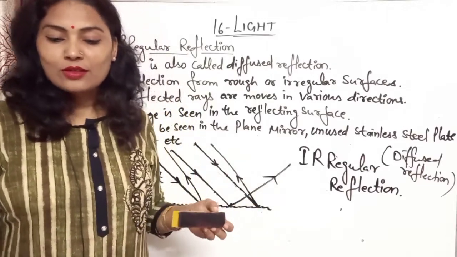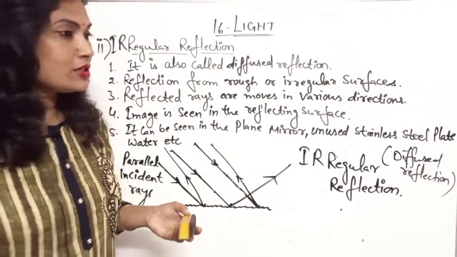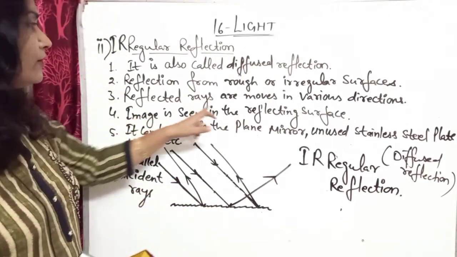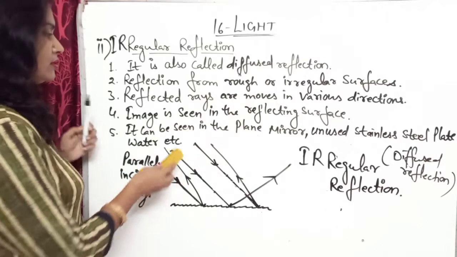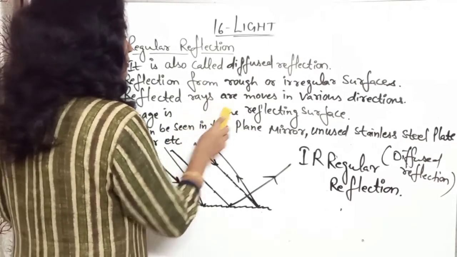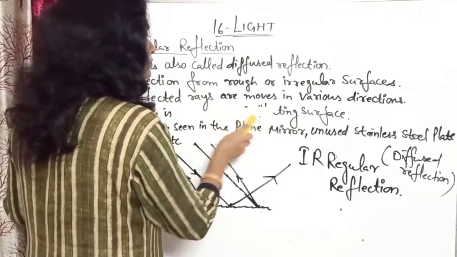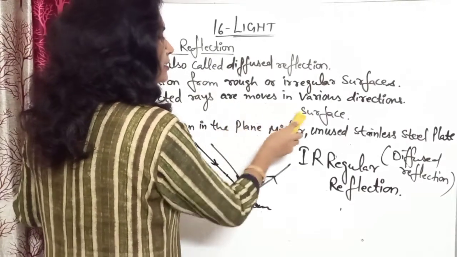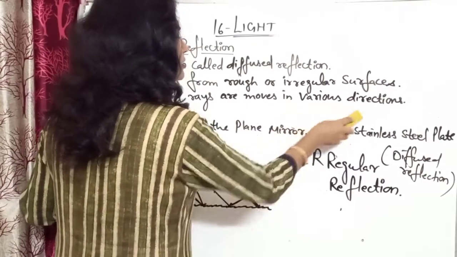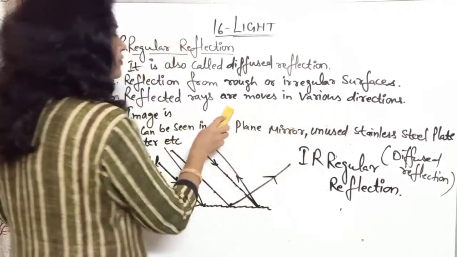Okay, now next, the image formed by reflected rays. Here in the regular reflection the image is formed in the reflecting surfaces.